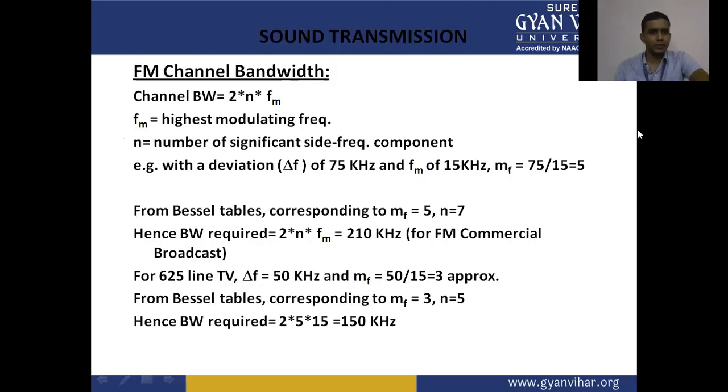FM channel bandwidth. The channel bandwidth is given by 2 n fm, where fm is the highest modulating frequency and n is the number of significant side frequency components. Example: with a deviation delta F of 75 kilohertz and fm of 15 kilohertz, mf equals 75 upon 15, which is equal to 5.